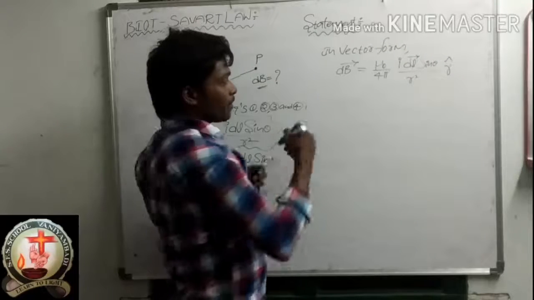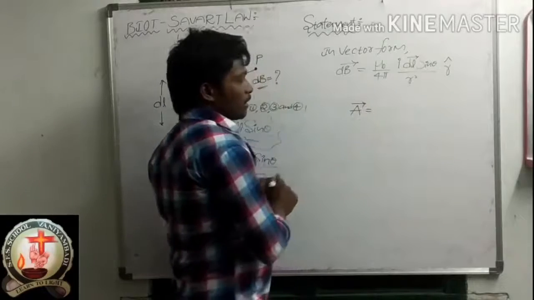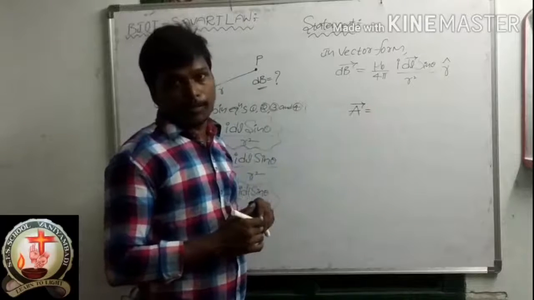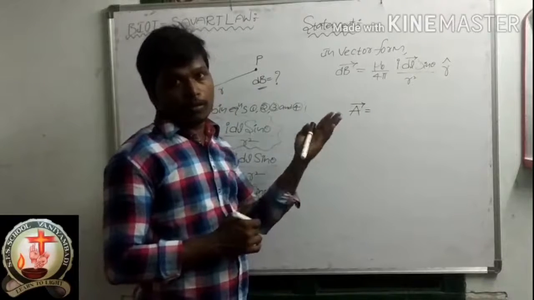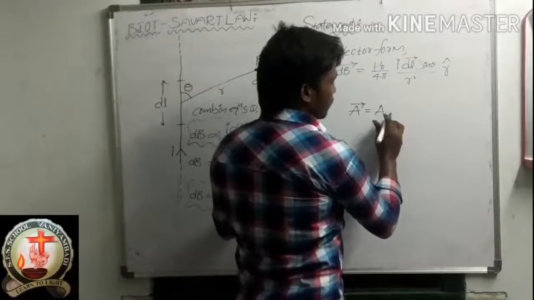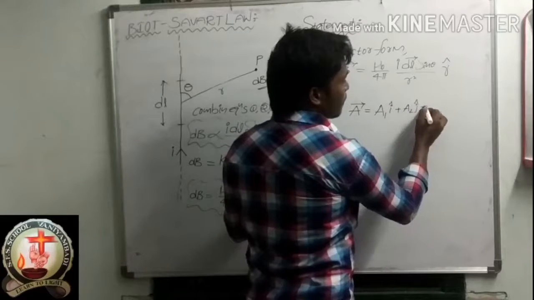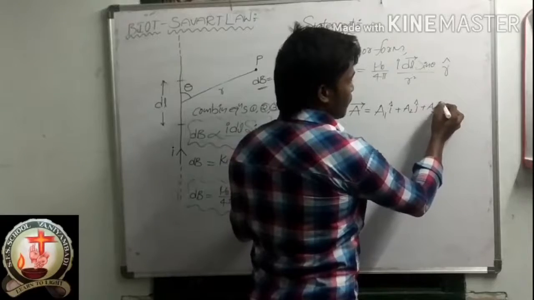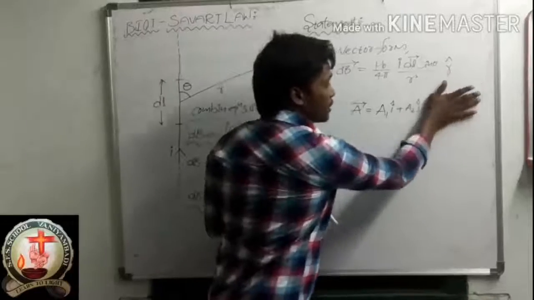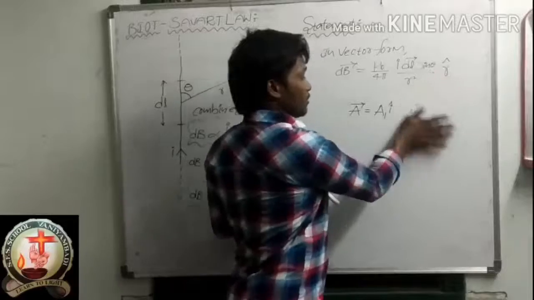You can tell. Vector A bar is equal to, if this vector is moving in 3 dimensions, means what? How should we write this? That means A1 I cap plus A2 J cap plus A3 K cap. If a vector is moving in 2 dimensions, means you can reduce this, correct? Otherwise, if your vector is moving in only 1 dimension, means you can reduce this also.